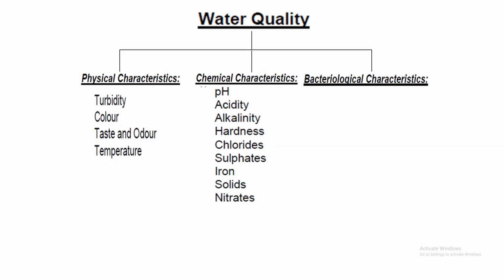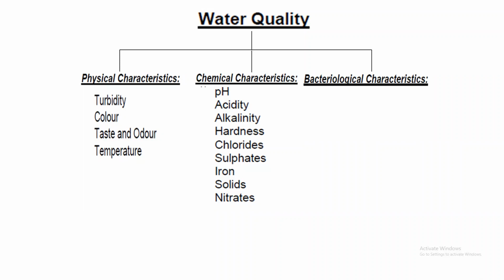Then permanent hardness. What is meant by permanent hardness? It is not removed by the simple method. For that purpose, very specific methods we are supposed to use. What are the specific methods? Zeolite method. Have you heard about the zeolite method? Ion exchange method. So very strong methods we are supposed to use for the removal of permanent hardness.